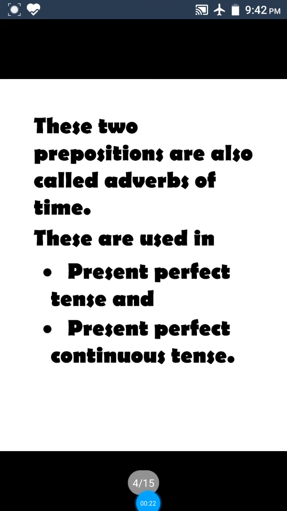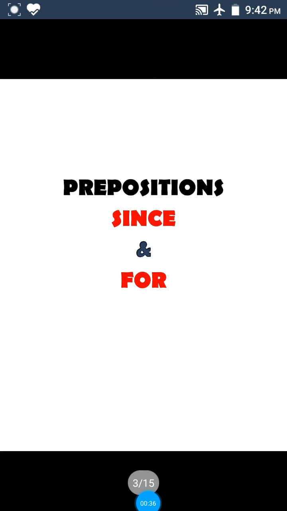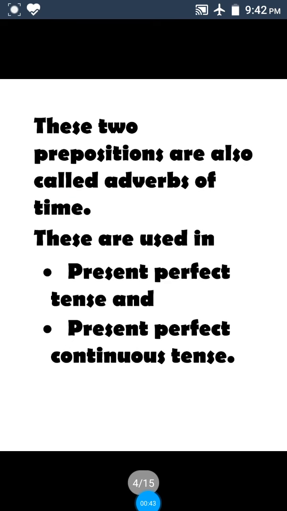These two prepositions are also called adverbs of time. These are used in present perfect tense and present perfect continuous tense. When we use these two words as adverbs of time, only in these two tenses, present perfect tense and present perfect continuous tense only, we use these two adverbs of time. Now let us see how.